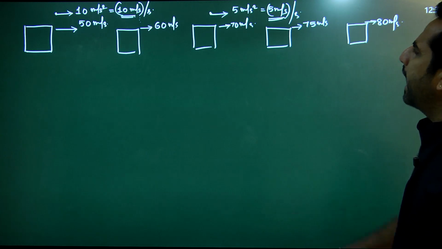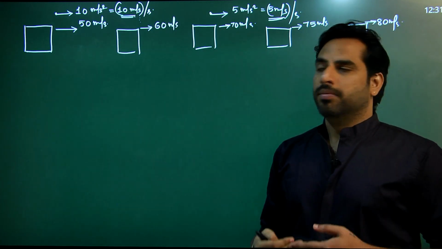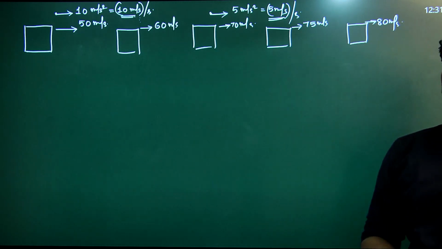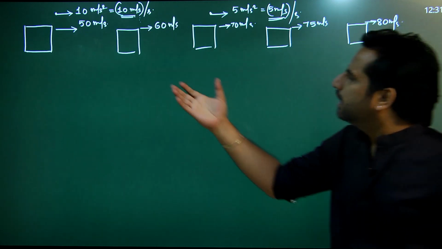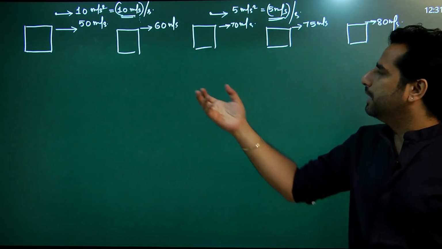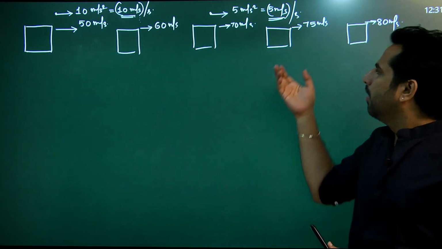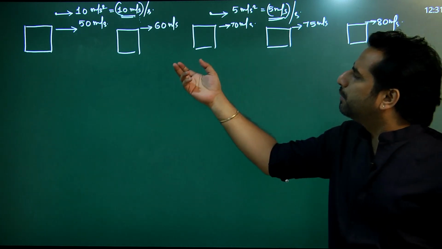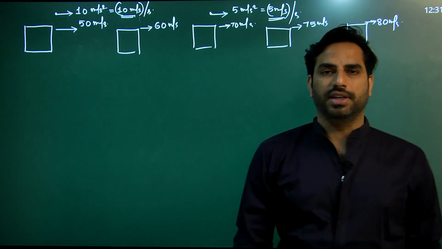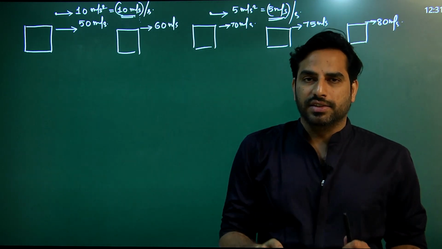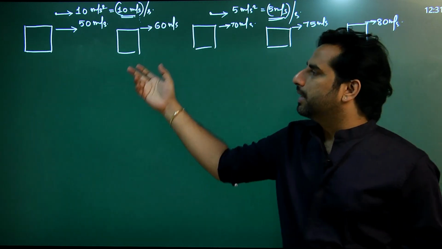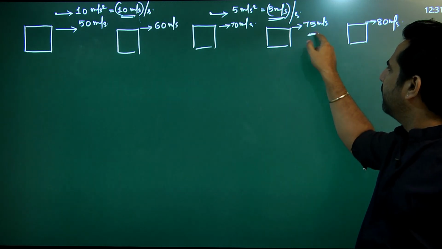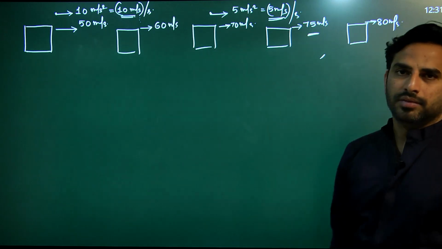This is the case where the acceleration is actually decreasing, but if you observe the magnitude of velocity, it is constantly increasing. The difference is, initially the velocity increased by 10 units, 50 to 60, 60 to 70, but later on velocity increased only by 5 units, 70 to 75, 75 to 80. The rate at which velocity has increased is decreased because acceleration has decreased. Because acceleration has decreased, what decreased is the rate of increase. 50 has become 60, but 70 has not become 80, instead it has become only 75. That rate of increase has decreased.